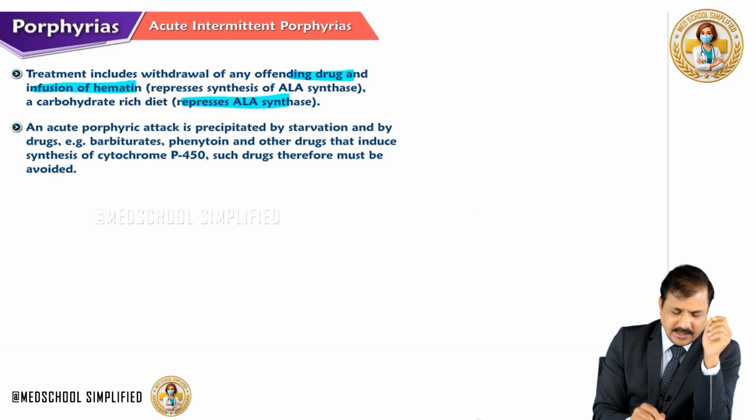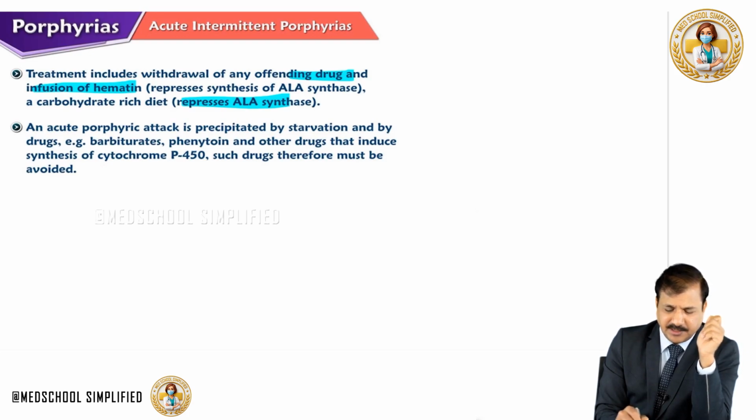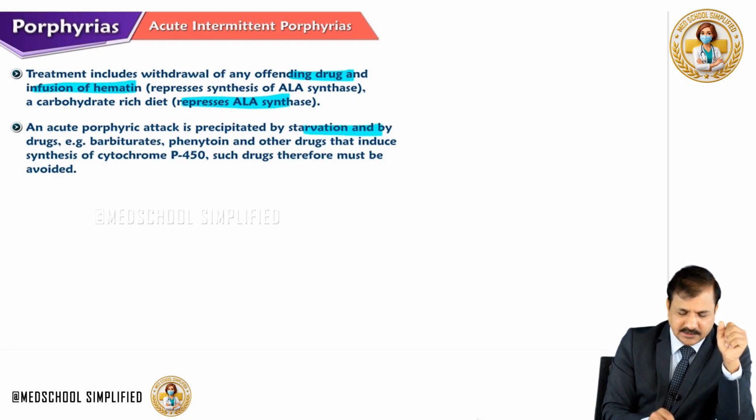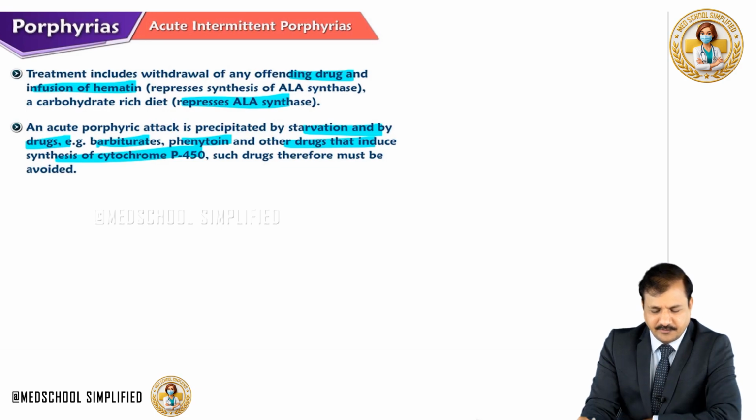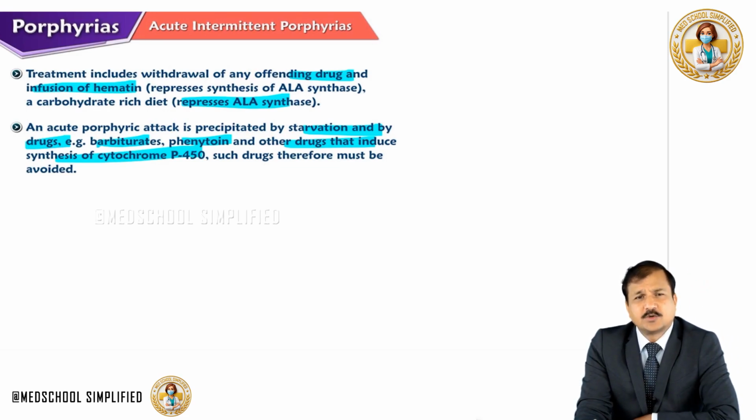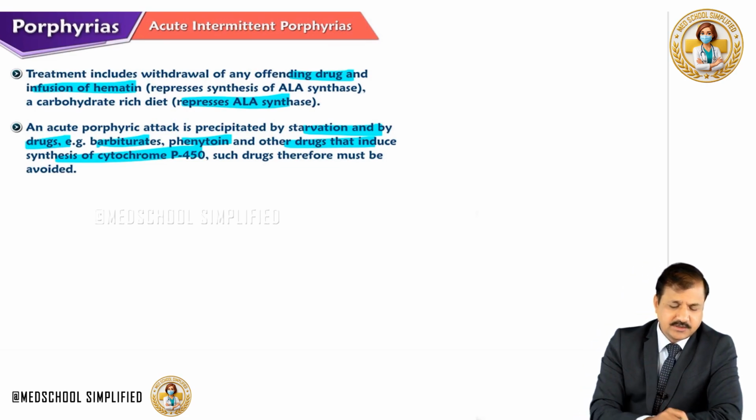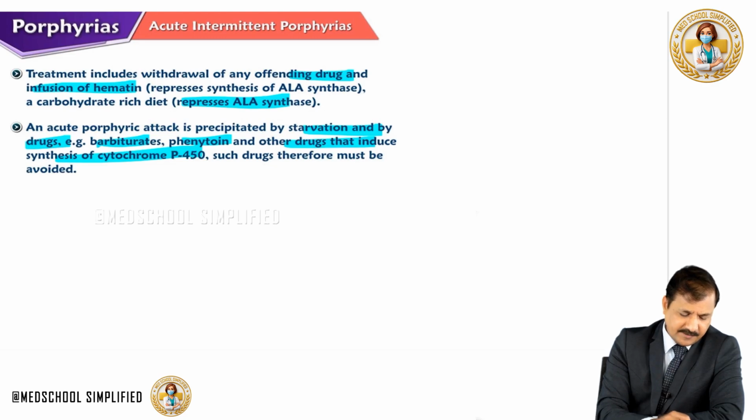Okay, so an acute porphyric attack is precipitated by starvation and by drugs like barbiturates, phenytoin, and other drugs that induce synthesis of cytochrome P450, and such drugs therefore must be avoided to prevent an acute porphyric attack. So that's about acute intermittent porphyria.